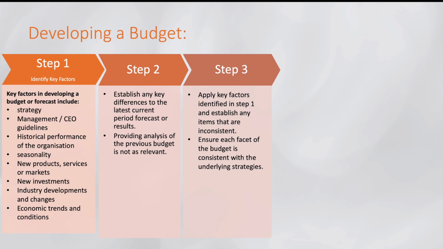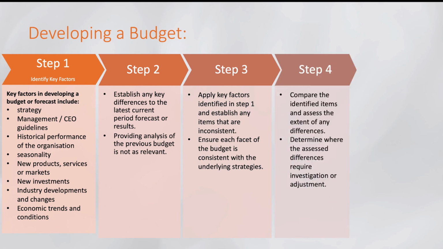Ensure each facet of the budget is consistent with the underlying strategies. Whatever strategy has been built up, we have to make a consistent relationship between the objective and the strategies. Step 4 is now to compare the identified items.